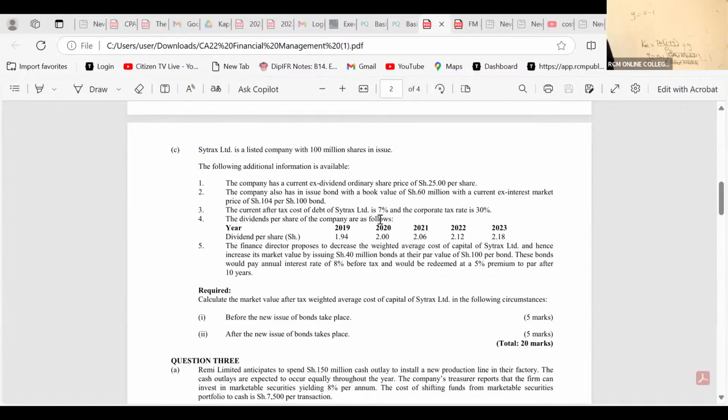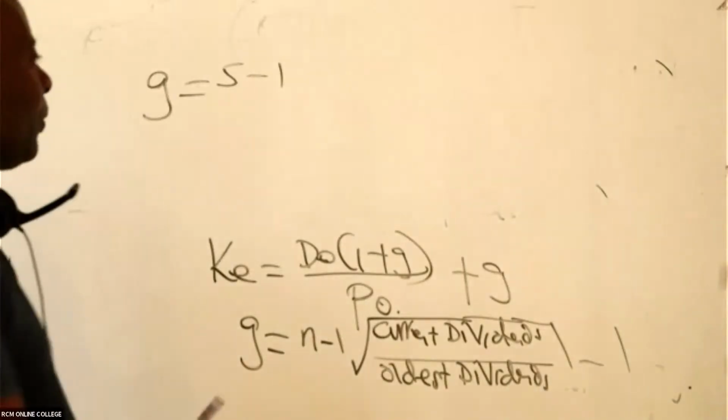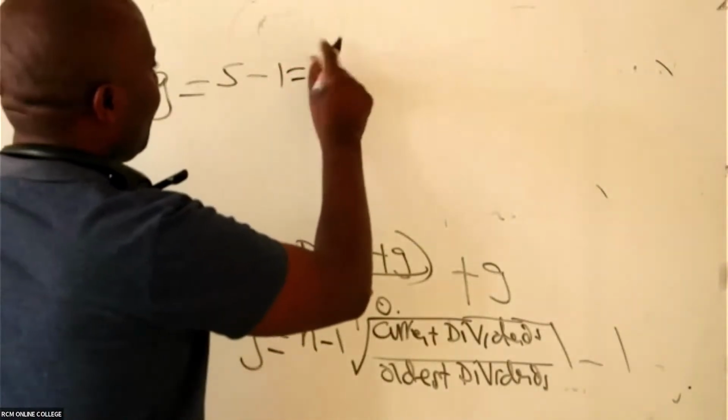Because you're looking at years in between. When you're getting growth rate, you take this divided by this minus 1, right? You're going to lose 1 year anyway. So these are supposed to be 4 years. So this is 5 minus 1 is 4. So this is the 4th root